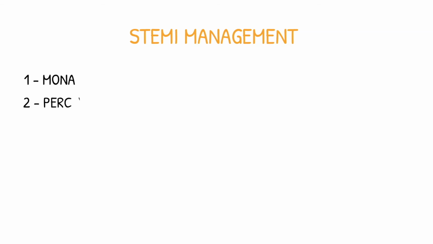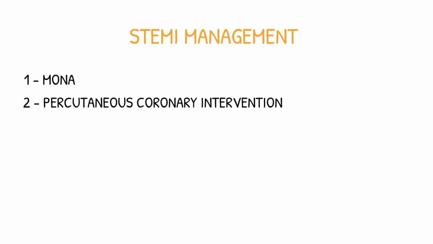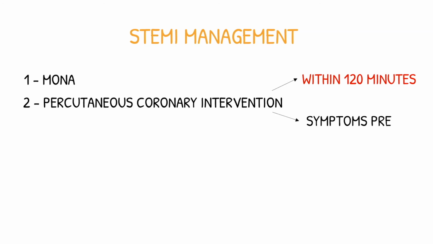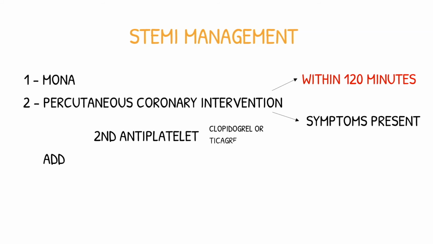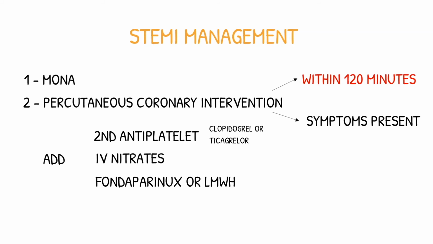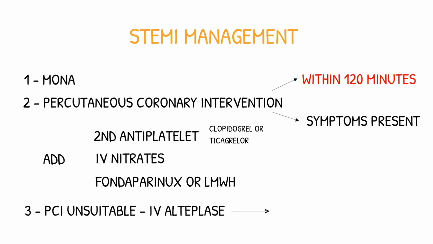For a STEMI, which we will know by checking the troponins and ECG, we will use percutaneous coronary intervention, or PCI, if it is available within 120 minutes after presentation and the symptoms are still present. We'll also add a second antiplatelet, such as clopidogrel or ticagrelor. We could add IV nitrate if pain continues. Fondaparinux or low molecular weight heparin is given prior to PCI. If artery revascularization by percutaneous coronary intervention is not viable, then we can give alteplase IV followed by coronary stenting.